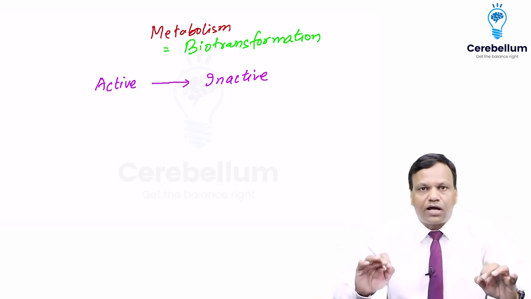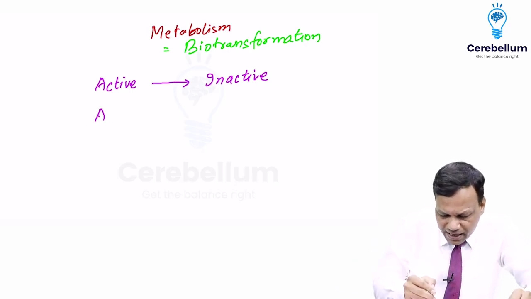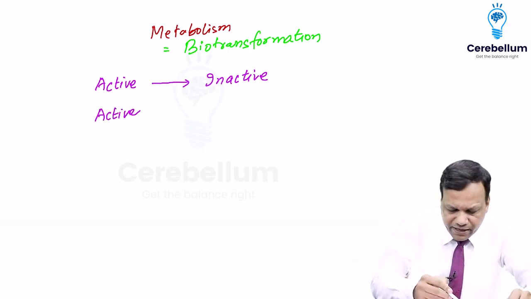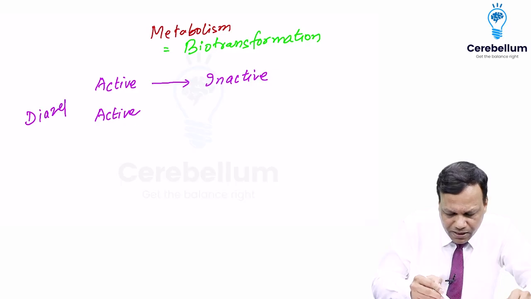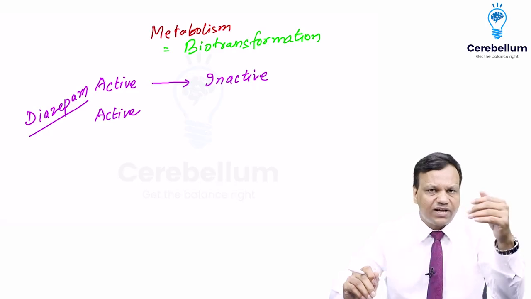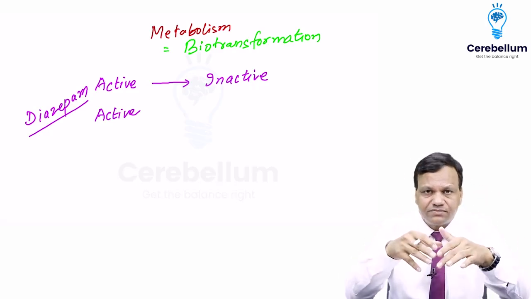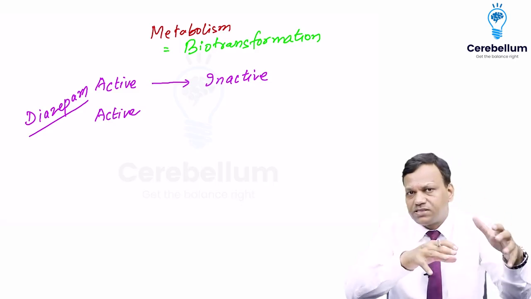But this does not happen always, because there are some drugs which are active, like diazepam. We know diazepam, it is used to suppress the brain. The person is not able to sleep, we give diazepam, the person sleeps. So the action of diazepam is CNS depressant. Okay, so diazepam depresses the brain.